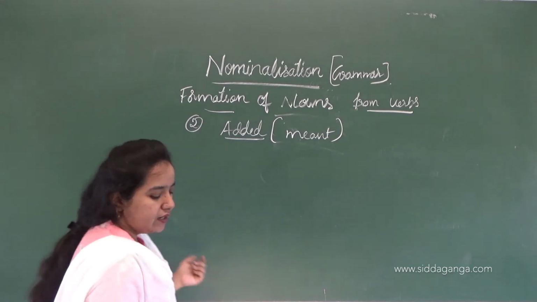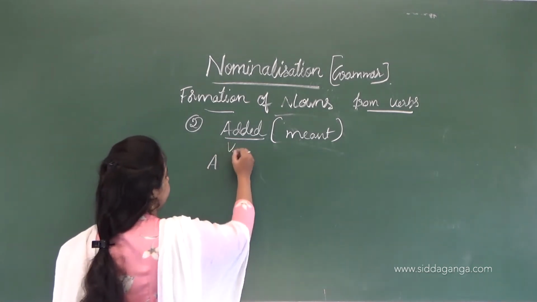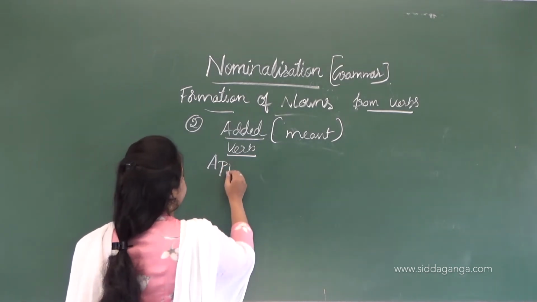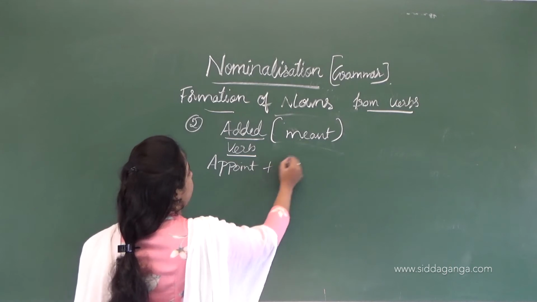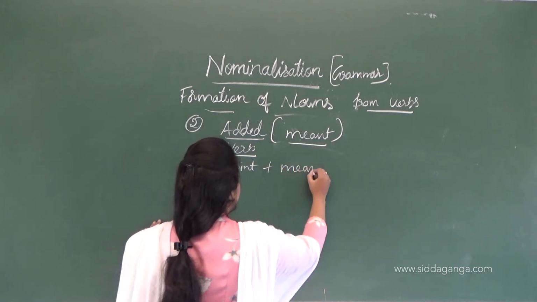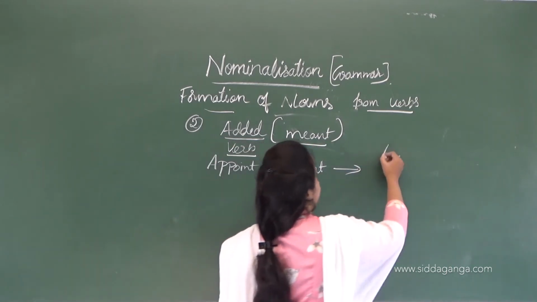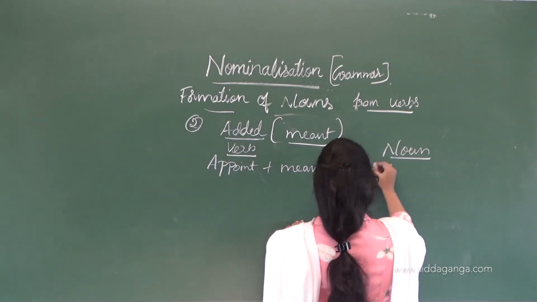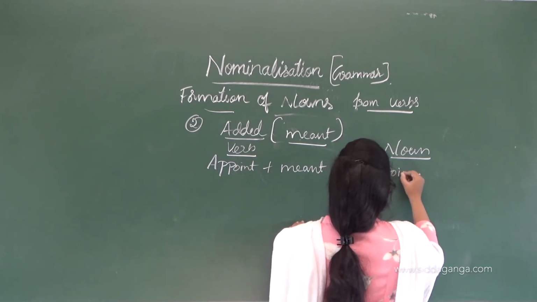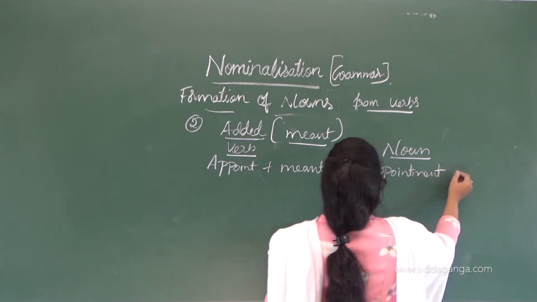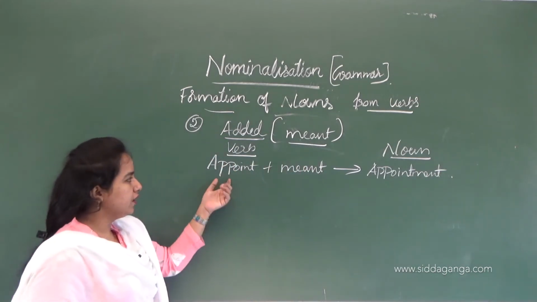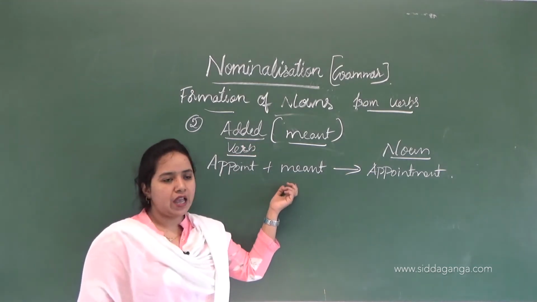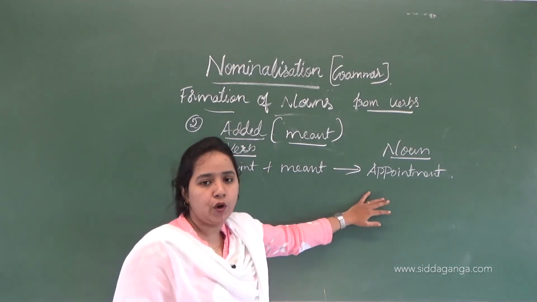The next is appoint. This is a verb. When we add -ment, we will get a noun, that is appointment. Appoint is a verb; if we add the suffix here, we get appointment.